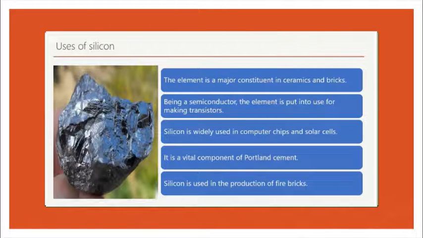Uses of silicon. The element is a major constituent in ceramics and bricks. Being a semiconductor, the element is put to use for making transistors. Silicon is widely used in computer chips and solar cells. It is a vital component of Portland cement. Silicon is used in production.